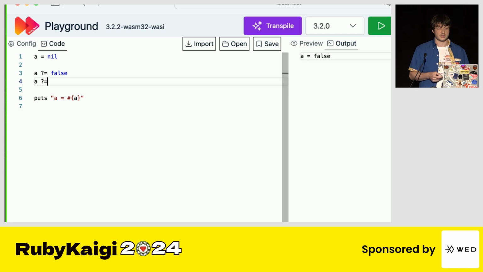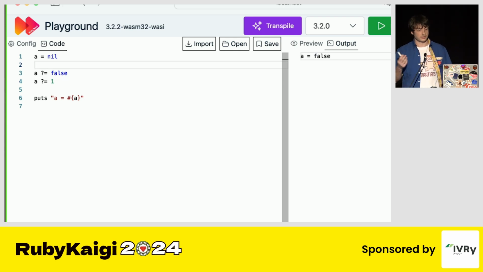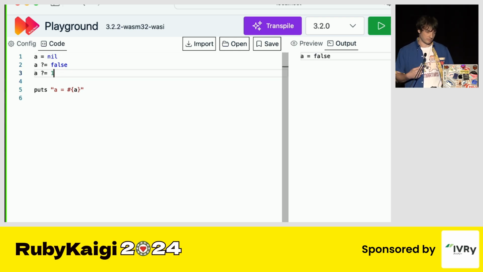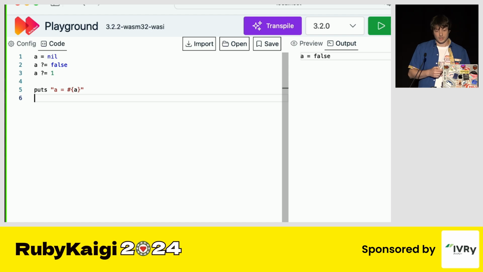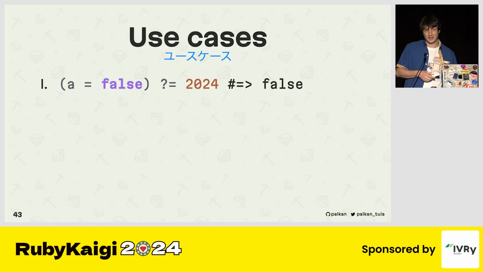And you can see, we can assign it to false, and if we try to assign it to 1, nothing happens on the right side. If we use our regular conditional assignment, it works as expected. So that's kind of the primary use case: memoization of potentially falsy values.